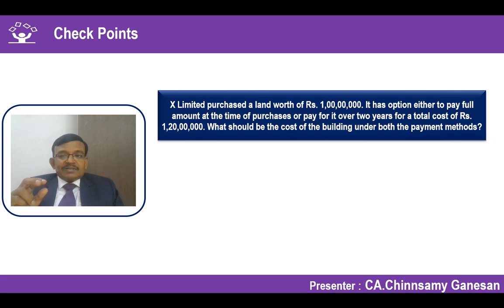That finance cost should be apportioned or charged to P&L account separately, not be part of the cost. Cost should be 1 crore still. The 20 lakh should be accounted over the 2 year period based on the amount outstanding, or otherwise, I should use the word, based on the effective interest rate method. You have to apply the accounting as per Ind AS 23 borrowing cost, because